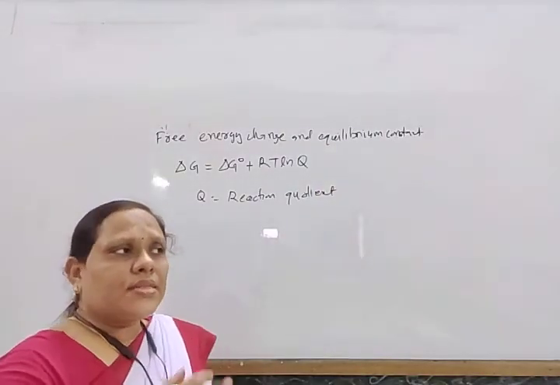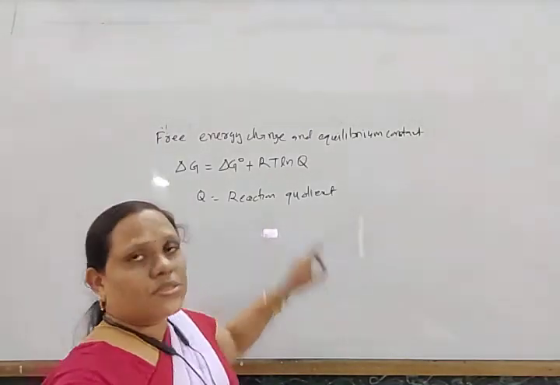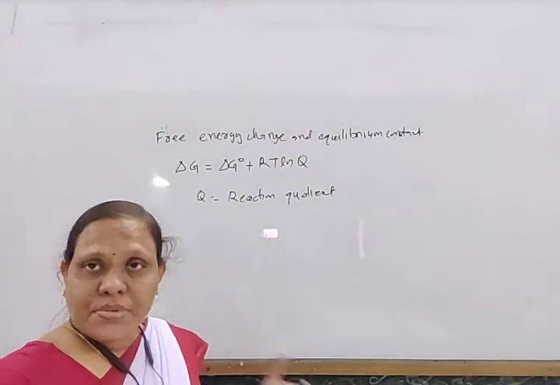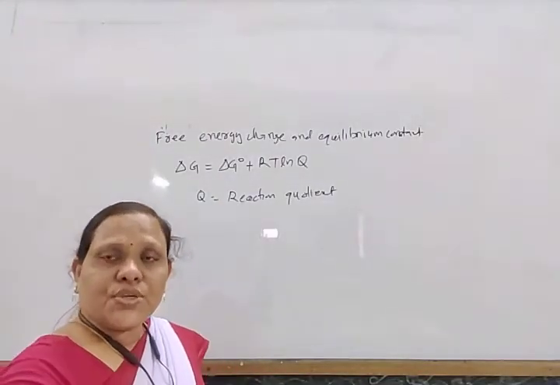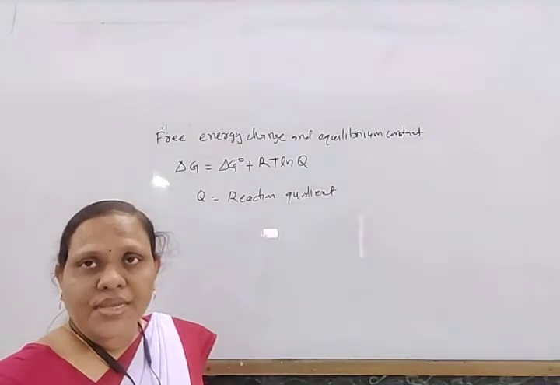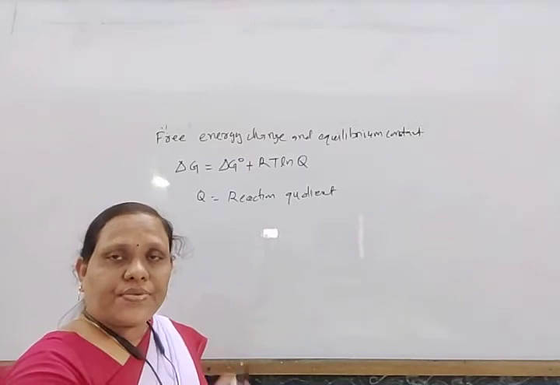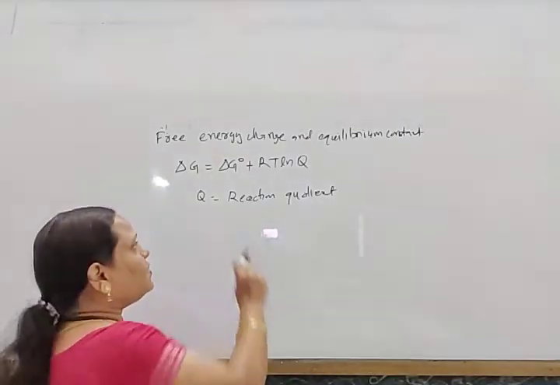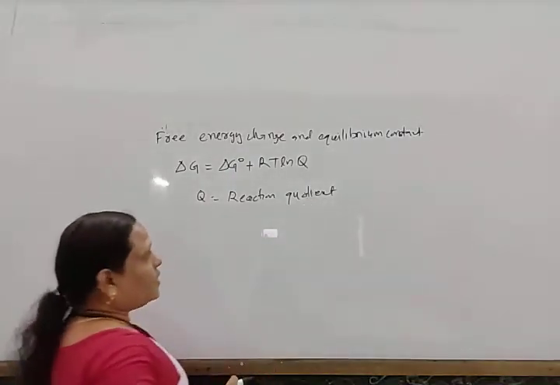That is the concentration of products divided by the concentration of the reactants. About this reaction quotient we will discuss in the next class, that is, in the equilibrium chapter. So the reaction quotient is the ratio of the concentration of the products to the concentration of the reactants. So Q is known as the reaction quotient.